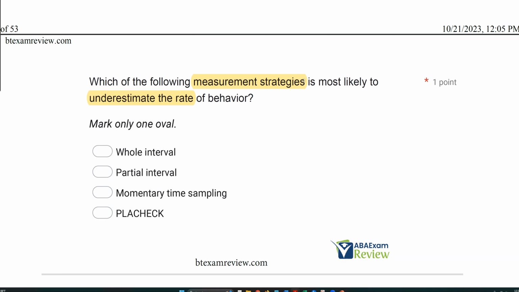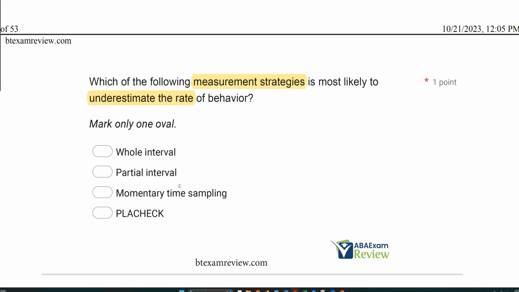Well, whole interval strategies does what? A whole interval strategy, we look at an interval. The behavior has to occur the entire time to count as a data point. Now, if I have 10 intervals at 10 seconds each, and the behavior happens for 9 seconds each interval, how many data points will we have? Well, 0. And that's going to drastically or dramatically underestimate how often that behavior actually occurred. It's happening a lot, it's just not meeting our measurement criteria. That's a problem. So whole interval is very likely to underestimate.